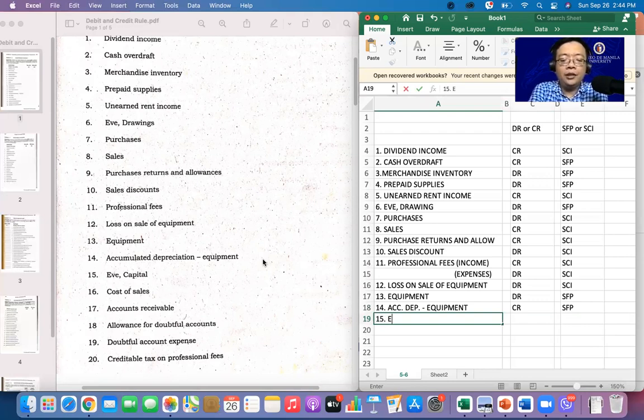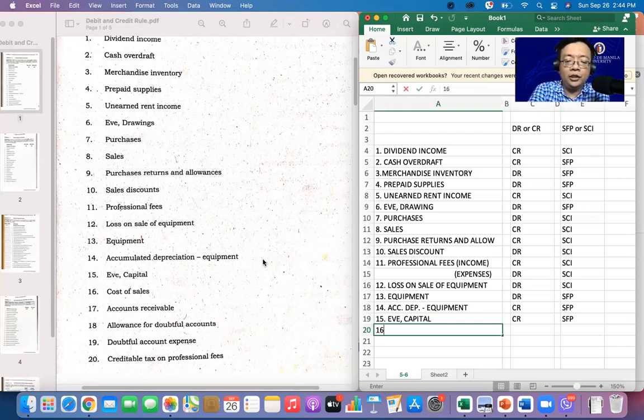If capital. Okay. You have if capital. Alright. So owner's equity siya. Alright. So if capital, you have normal balance credit. Ito naman statement of financial position.